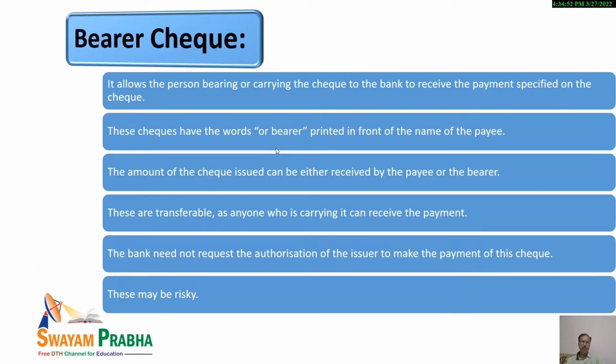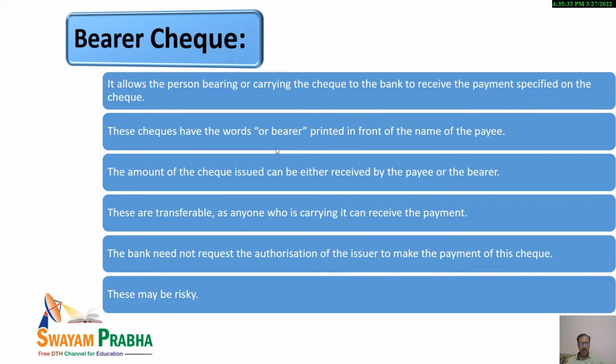Then bearer check. It is a very risky type of check, as whosoever is having this check may get the payment from the bank. A bearer check basically allows the person bearing or carrying the check to the bank to receive the payment specified on the check. That is why such checks are very risky, and these should be avoided. These checks basically have the word bearer printed in front of the name of the payee. As I have already told you, it is not so in case of order check.